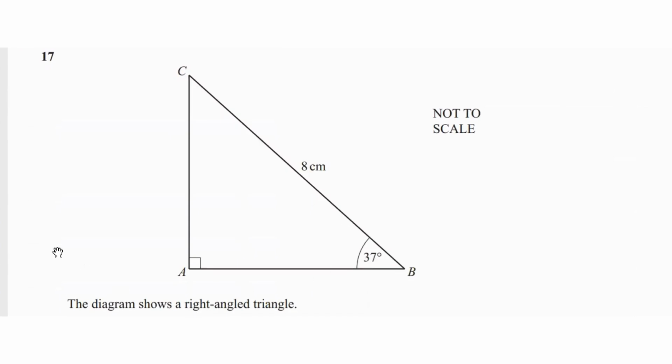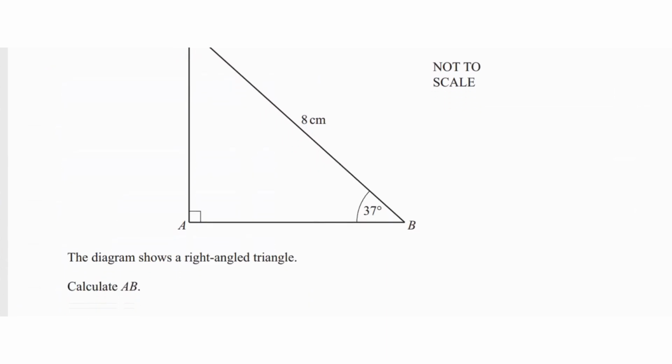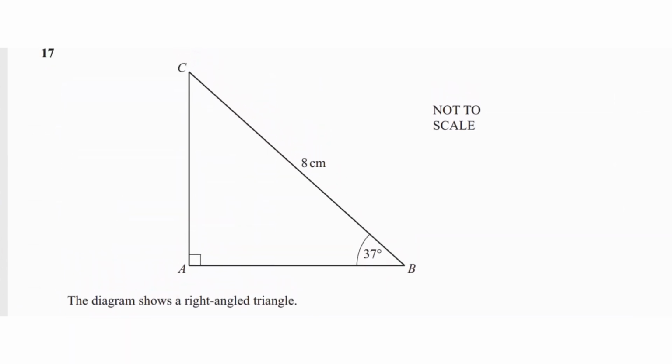Question 17 says the diagram shows a right angle triangle. Calculate AB. To calculate AB, we need to see what information we have. We have the hypotenuse. Always remember that the diagonal is your hypotenuse. We have the angle and we need to find AB, so let's label it as X. In this case, we can't apply Pythagoras because for Pythagoras, we need 2 lengths, and right now we just have 1. So to find the missing length, the only way we can solve it is to use SOHCAHTOA.